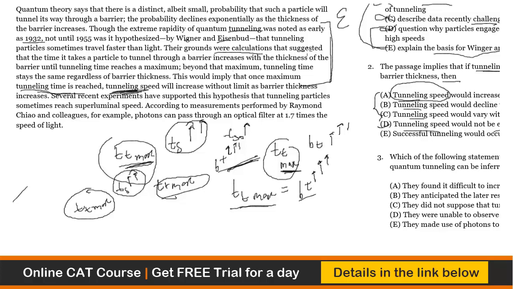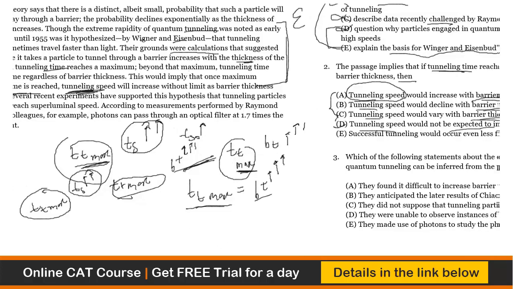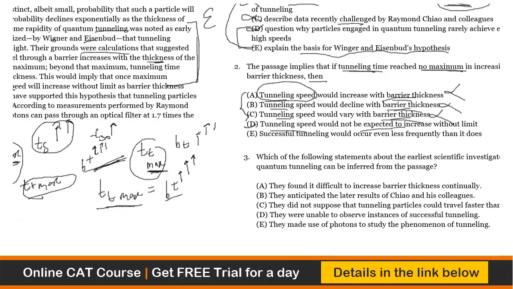And in the earlier part, you have barrier thickness and tunneling time. So TT has been related to TS, TT has been related to BT. There is no relation between TS and BT, that is speed and barrier thickness. So D is the best choice. You just reverse what the author implies. The author says that if tunneling time reaches the maximum, tunneling speed would increase without limit. That means if tunneling time does not reach maximum or there is no maximum in it, the tunneling speed would not increase without limit. So straight away D becomes a choice.